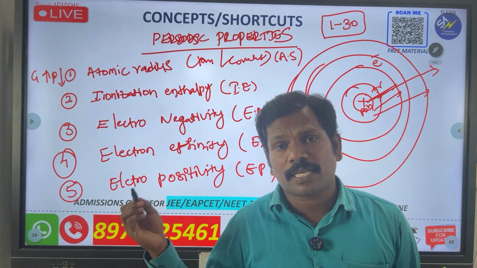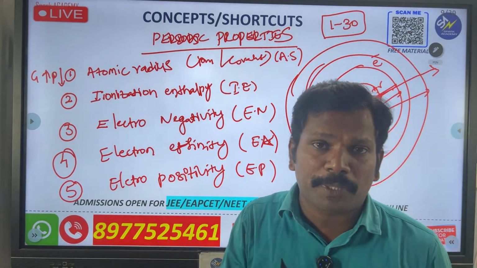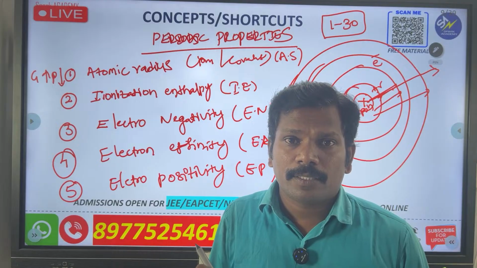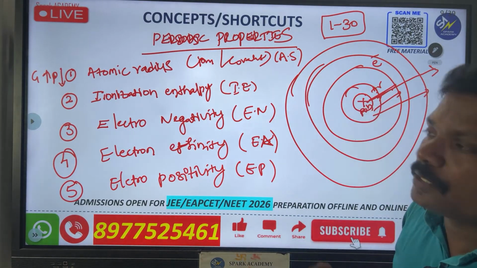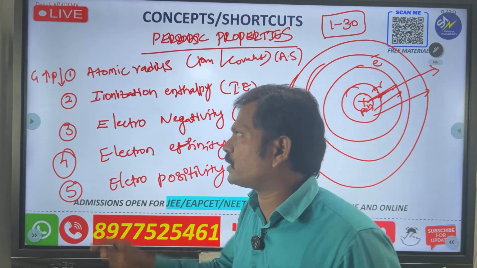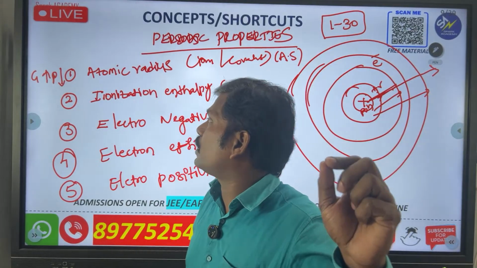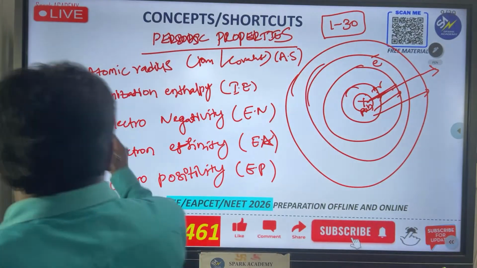Even though electrons are increasing, the effective nuclear charge in the same orbit is different. So it will pull the electrons towards the nucleus. That's why atomic radius decreases. So first property, atomic radius: in groups it increases, in periods it decreases.